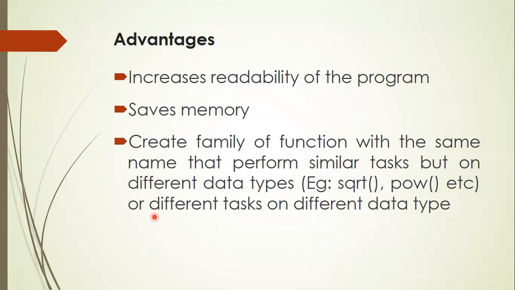So here the purpose remains the same, to find the square root, but the arguments are different. So you create a family of functions with the same name that performs a similar task but on different data types. This is one example. All your library functions, such as square root and POW, we can use for finding the square root of a number or finding the value of A to the power of B, etc.